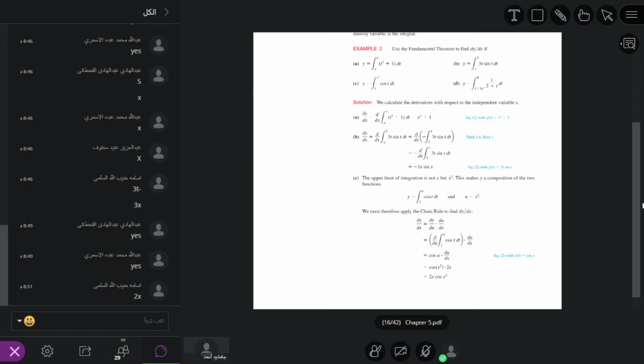So dy over dx is equal to d over du of the integral from 1 to u of cosine t dt, dot du over dx. What is du over dx? It is 2x. But I asked you before, if the upper limit is also u, with d over du of the integral from 1 to u of cosine t dt, what will be the answer?